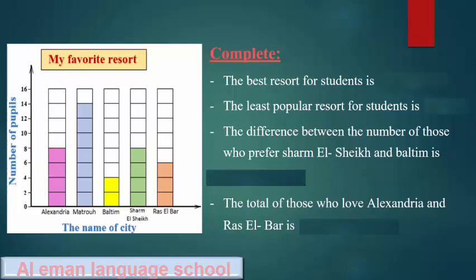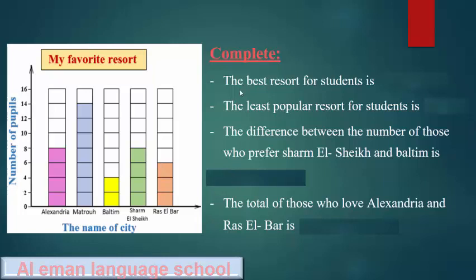And we have this called bar graph. Bar graph. My favorite result. We have the number of students and the names of cities: Alexandria, Matruh, Baltim, Sharm el-Sheikh, Ras al-Bar. Alexandria, we have 8 students. Matruh, we have 14. Baltim, we have 4. Sharm el-Sheikh, we have 8. Ras al-Bar, we have 6.